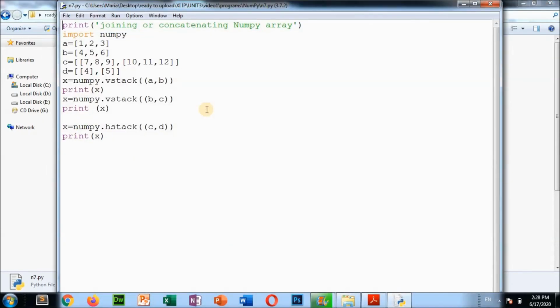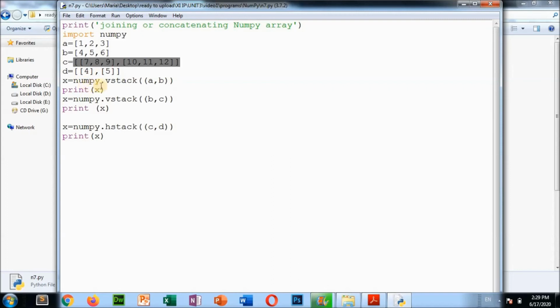So this is another NumPy program. Here what I am doing is concatenating NumPy arrays. Concatenating means joining NumPy arrays. So how to concatenate two different NumPy arrays? This is one list, this is another list, C is equal to another list. And here a 2-dimensional list is this, and D is equal to this, which is also a 2-dimensional list.